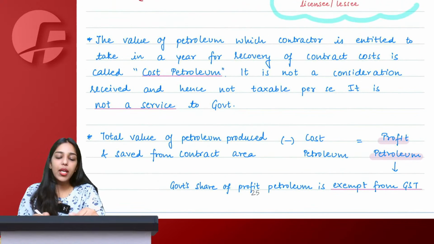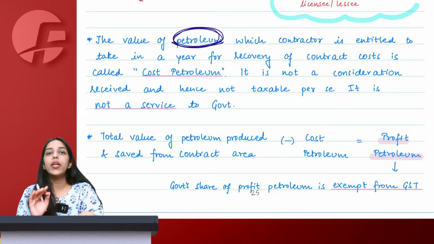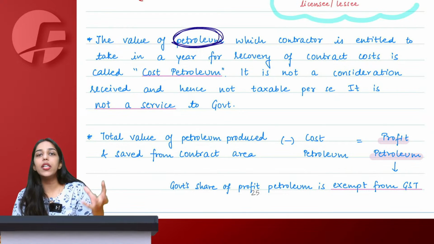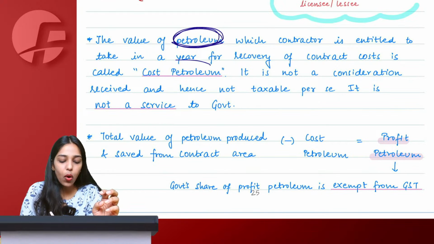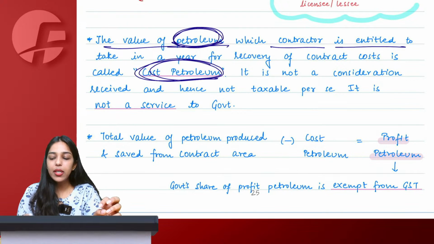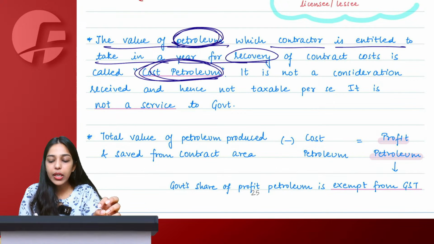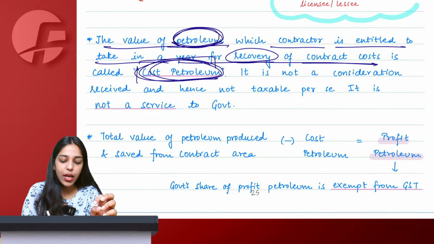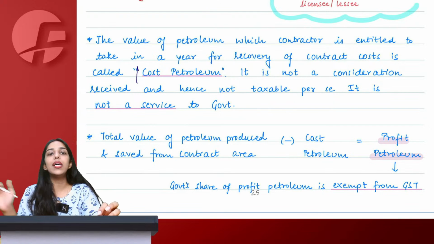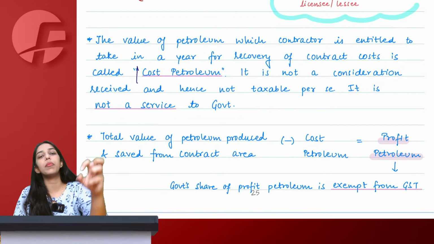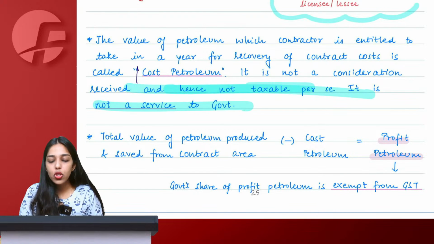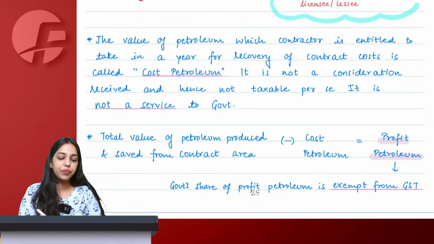Now in this case, whatever petroleum you are recovering just to recover the cost that you have incurred to do this mining is known as cost petroleum. Once again, the value of petroleum which the contractor is entitled to take in a year for recovery of contract cost is known as cost petroleum. Now this cost petroleum is not considered as consideration under GST. This is just your mere recovery of cost. It is not a supply, and this cost petroleum is not taxable under GST.